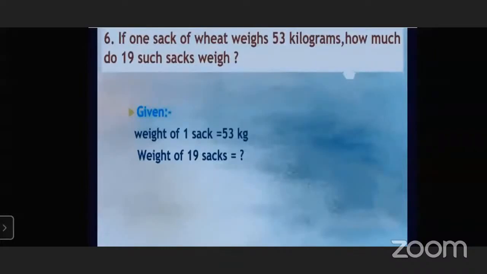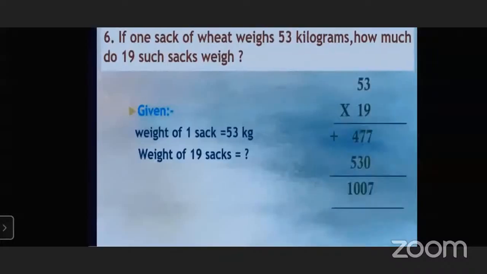So we have to calculate the weight of a total of 19 sacks. So what do we have to do? We have to multiply 53 kilograms of one sack by 19 such sacks.